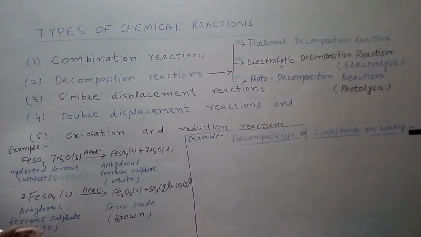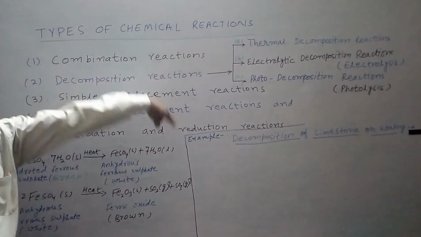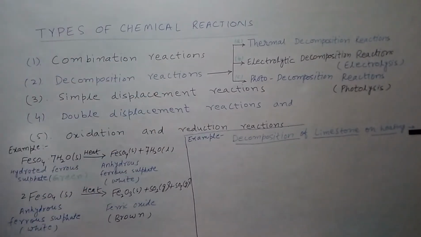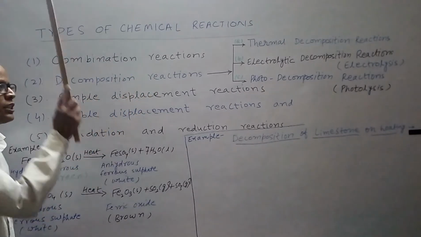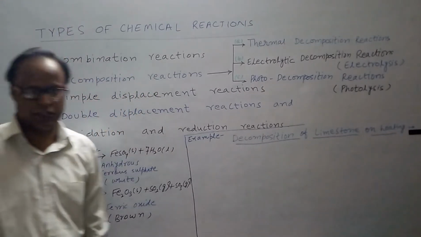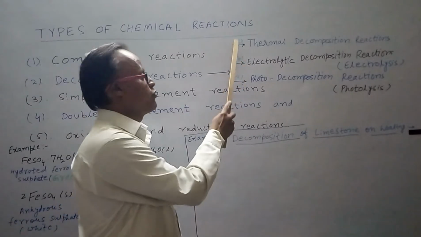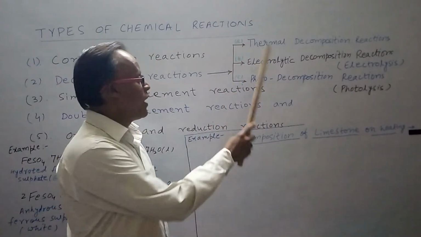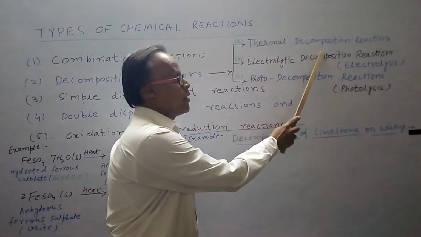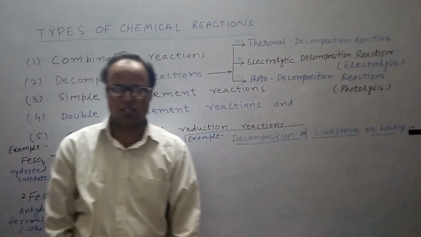reactions. Now next topic, we discuss types of decomposition reactions. The types of decomposition reactions are three types. Number 1, 2, 3, or you can say A, B, C. Number 1, thermal decomposition reactions.